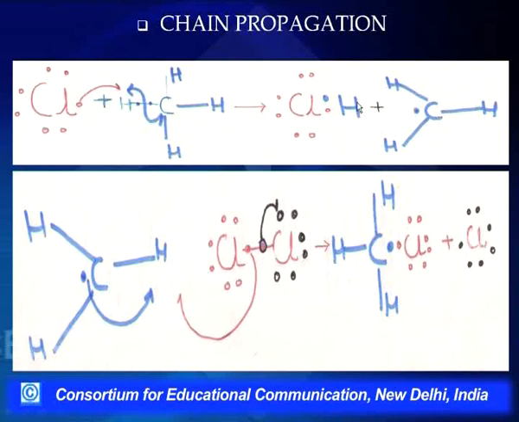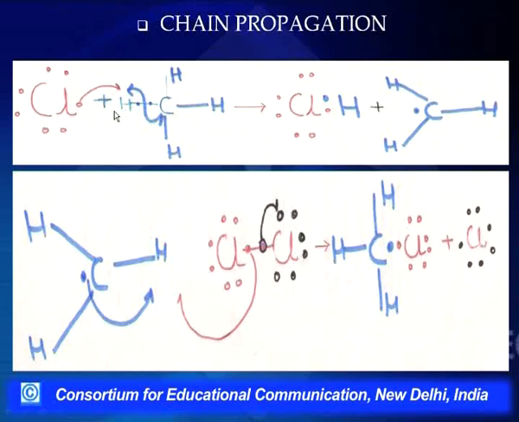Now the other option is that this free radical may go and react with another chlorine molecule and take a chlorine from there, converting itself into chloromethane and in turn generating another free radical. So in chain propagation, a free radical reacts with a molecule and in turn generates another free radical, which again goes and reacts with another molecule. So this is a chain reaction.